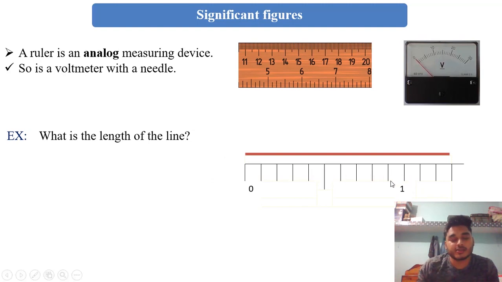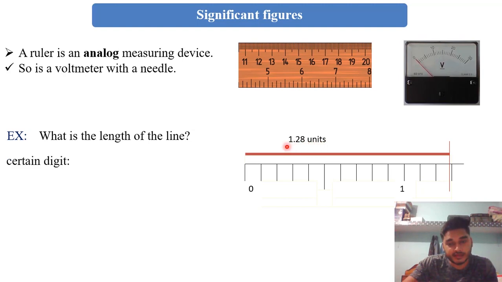Now what's next? I will draw one perpendicular line. Suppose I say that this is the length of this line. How will I be able to justify my answer? If we consider this 1.28, why?